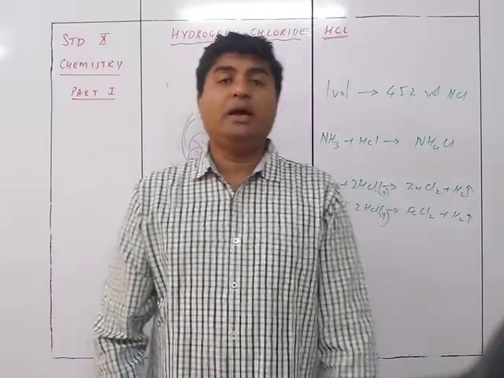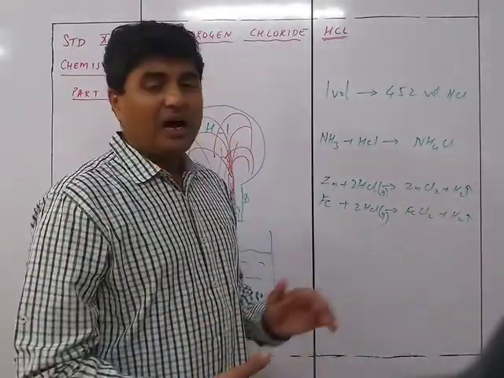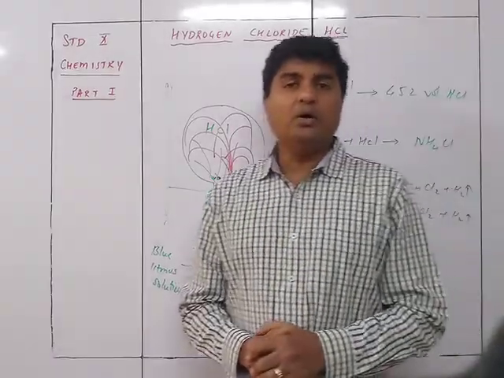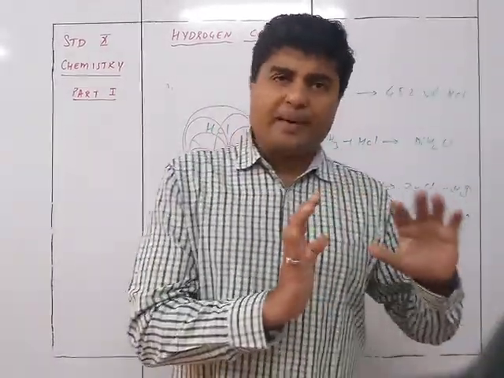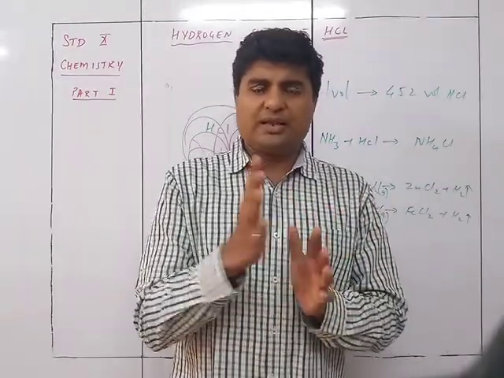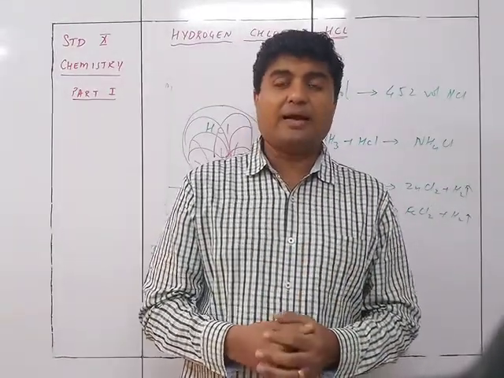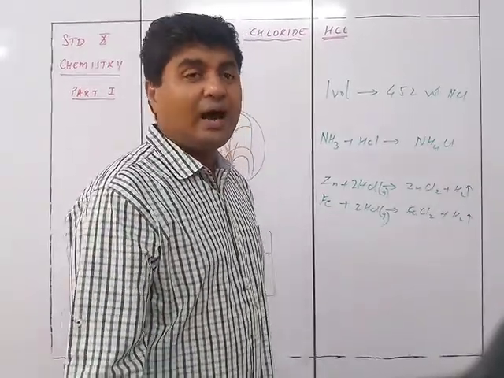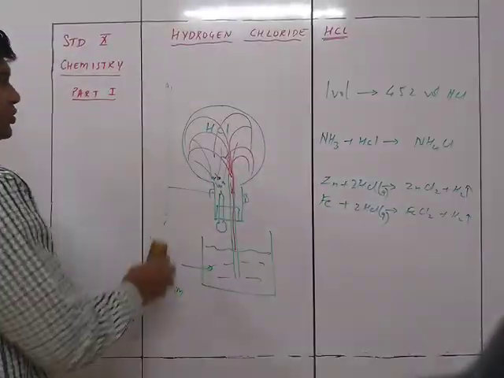Now we see how, using the HCl gas, we are going to prepare HCl acid. So the HCl gas part is finished. We understood the preparation, the chemical reactions, the chemical properties, and the physical properties also. So now we are going to see how HCl acid is prepared.